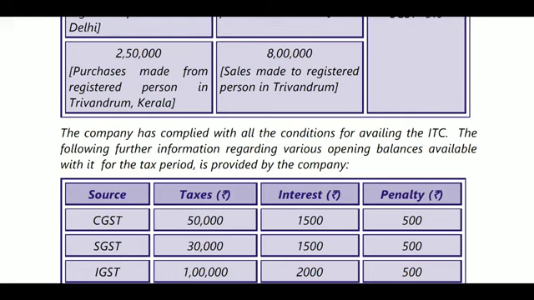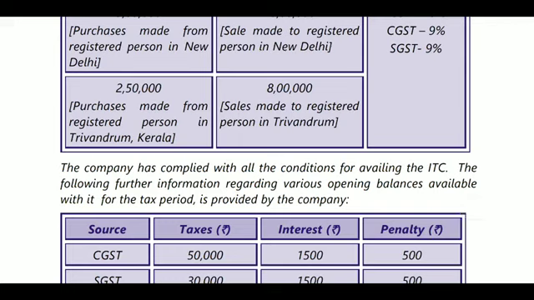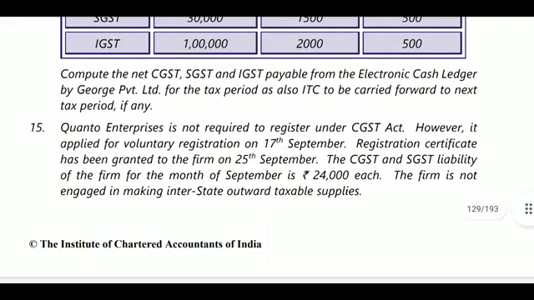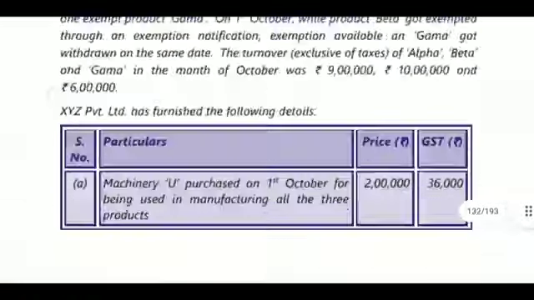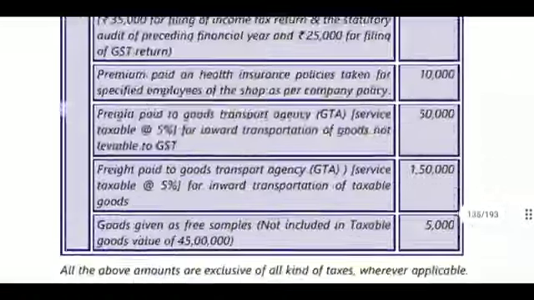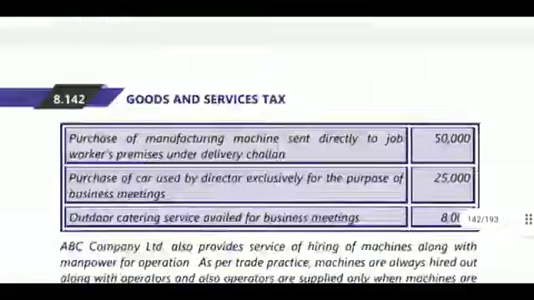And we should pay 8 lakhs into 9%, it becomes 72,000. So 72,000 amount will be deducted, and the eligible IGST of 10,000 will be utilized by any person, that is CGST person or SGST person, or both may utilize it.